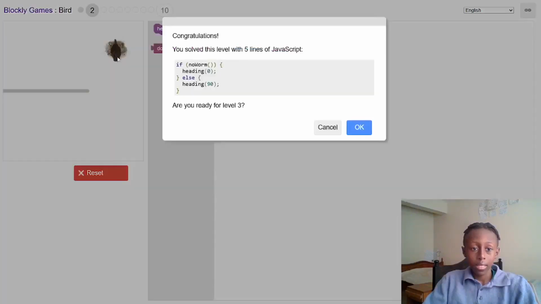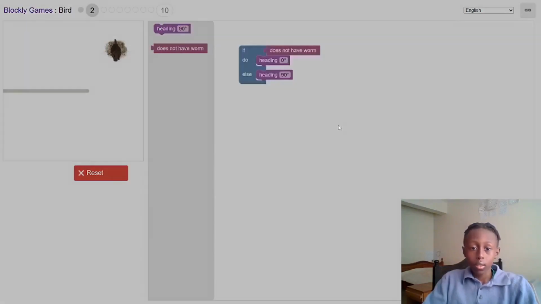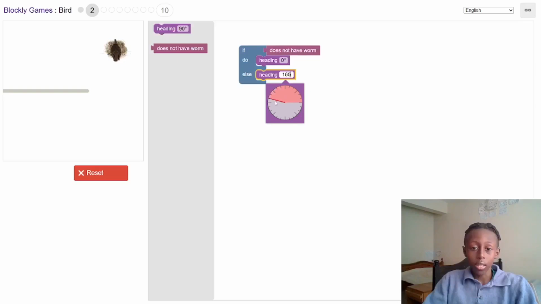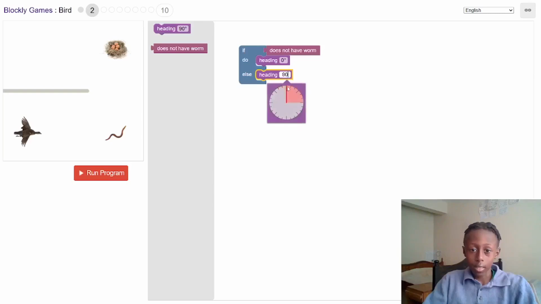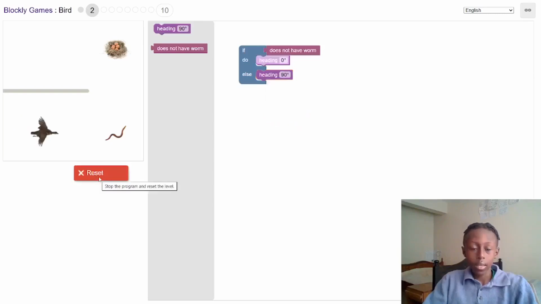As you can see, it's going towards the nest. If I put the wrong degree, it just goes the wrong way. So let's do 120 degrees. Now it will go the wrong way and hit the wall. Then you fail, so make sure it's the correct degree. Okay, let's run it again.